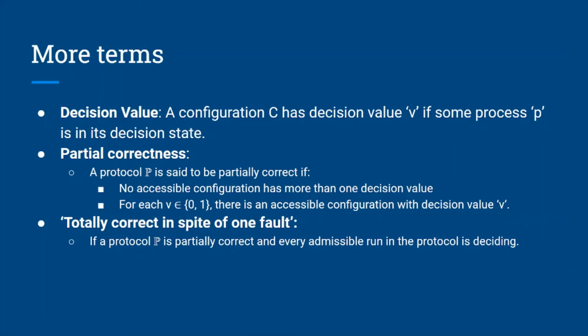The paper also defines a term, totally correct in spite of one fault. A protocol is said to be totally correct in spite of one fault if it allows admissible runs, that means we allow one process to crash, satisfies the partial correctness of the protocol, and also terminates with a decision.